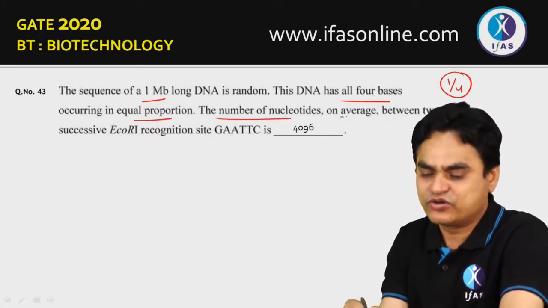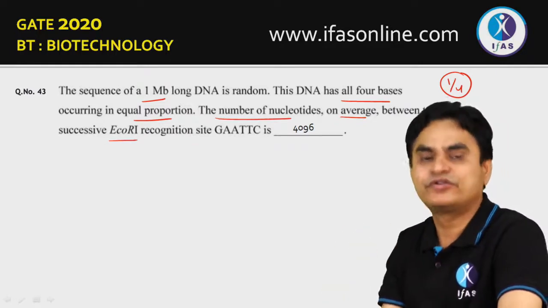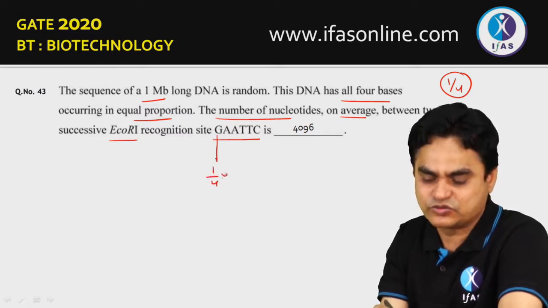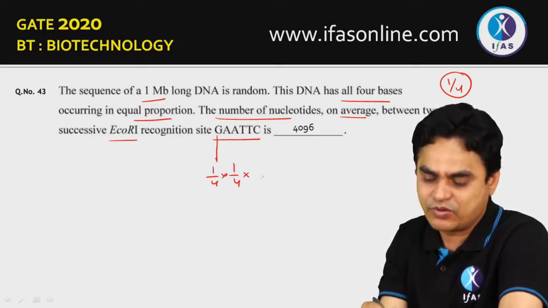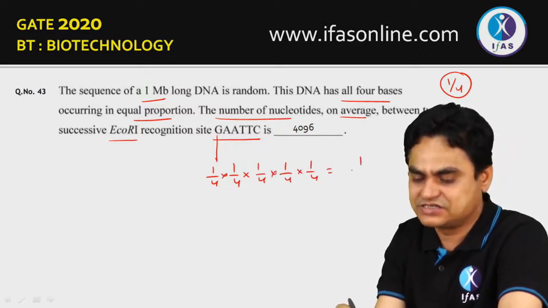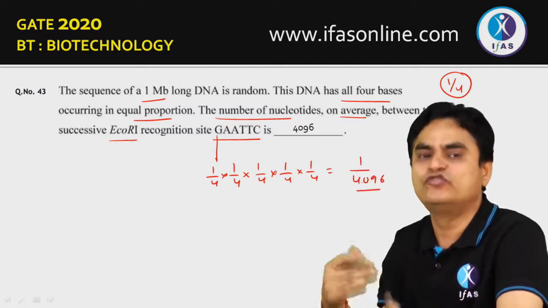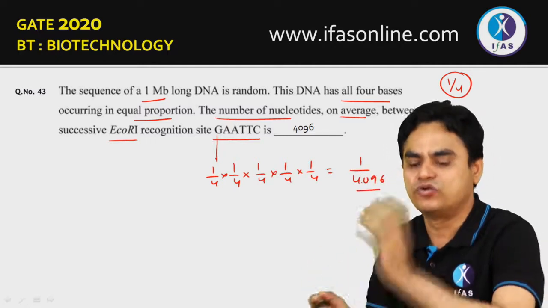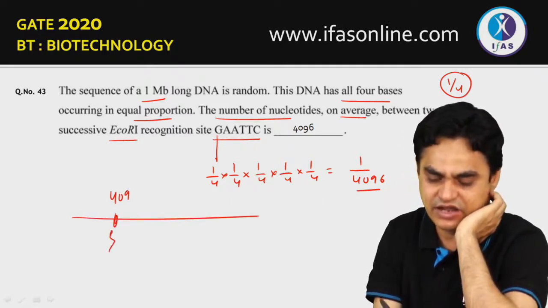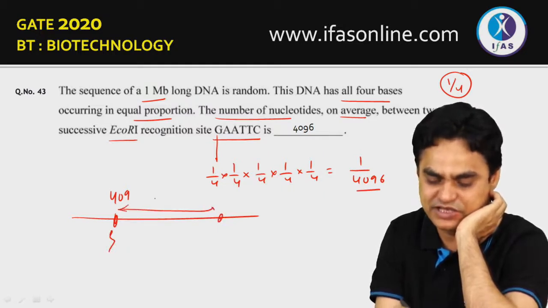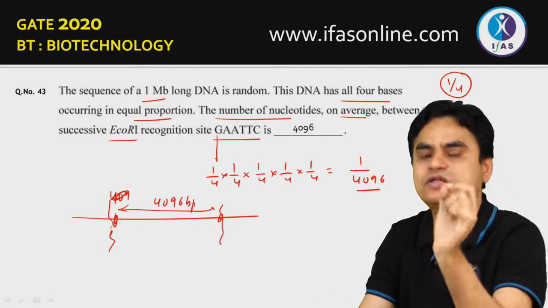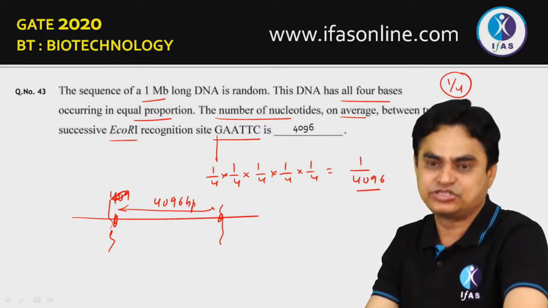The number of nucleotides on average between 2 successive EcoRI recognition sites, that we have already discussed in classes: the chance of G at the first place is 1/4 because probability is the same. Next is also 1/4. The probability of T is also 1/4. Another T is also 1/4. So the chance of getting the sequence is 1 in 4,096 base pair. So if one site is over here, then another site is expected to be spaced by 4096 base pair as per the probability, assuming that all the sequences are equally distributed.